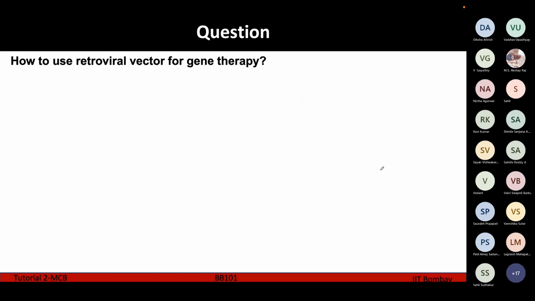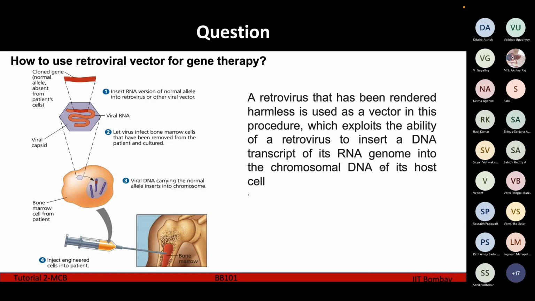So how to use a retroviral vector for gene therapy? Retrovirus means the HIV virus. The process of using the retroviral vector is that we insert the RNA version of the normal allele into a retrovirus or any other viral vector. Retrovirus means the HIV virus, an exclusively RNA-containing virus. So our DNA, which we convert into RNA form, we insert into the viral RNA.